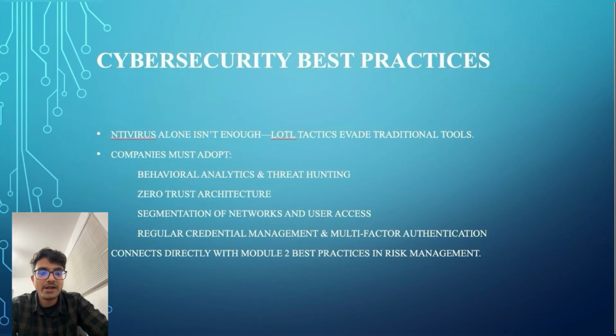Cybersecurity best practices. When attackers use system tools, organizations need to adopt a modern cybersecurity strategy with zero trust. That means no user or device is trusted by default. Use advanced logging and multi-factor authentication, and create a layered defense with clear policies, training and response plans. Volt Typhoon reminds us that the tools only work when they are backed by strategy. It's no longer about if someone tries to break in, but how ready we are when they do.